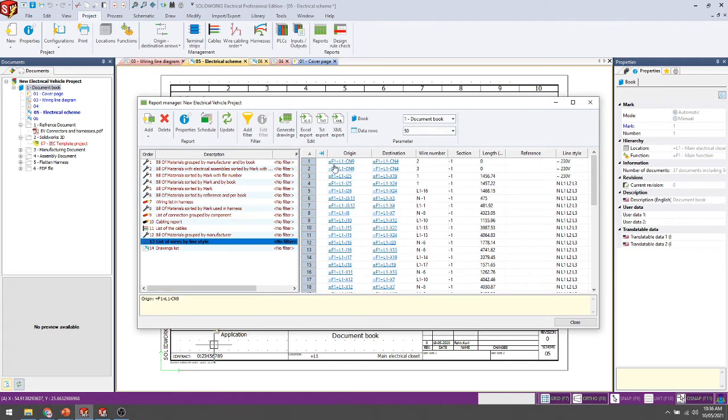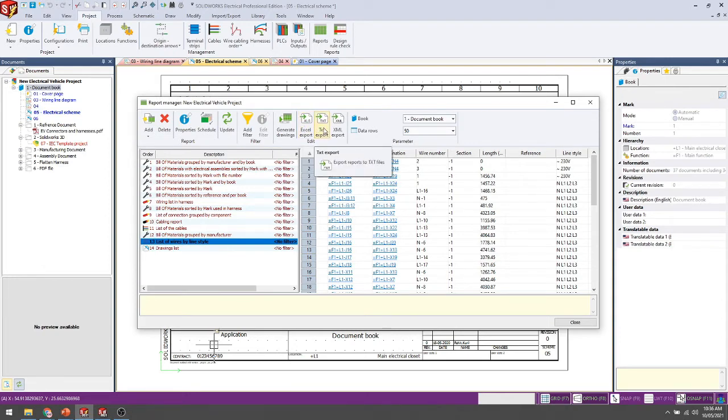It will calculate from the origin to the destination point, then calculate the wire length, and list it out here. Whatever symbol you have not added, it will show as a zero mark, and that wire is not routed inside the 3D model. And the same report you can export in Excel format also.